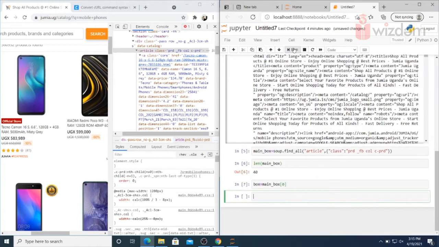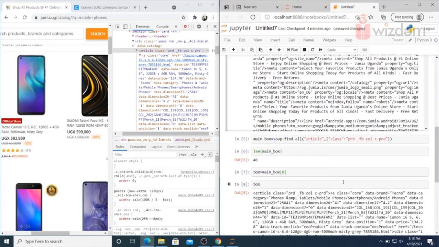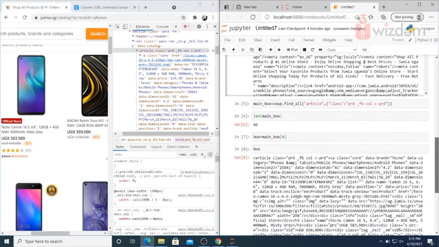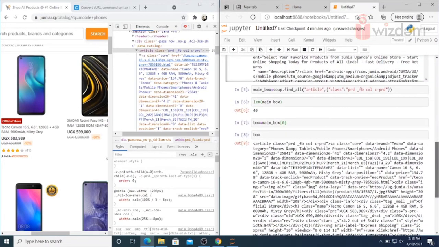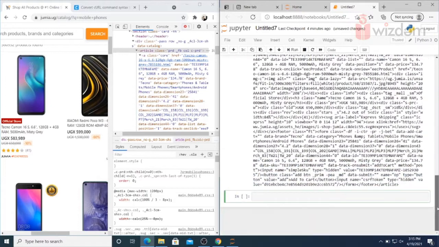Now you can see it's showing from that class all the items, the list of all the 40 items including their price and everything. So now we can filter out the names of the mobile phones and the price.